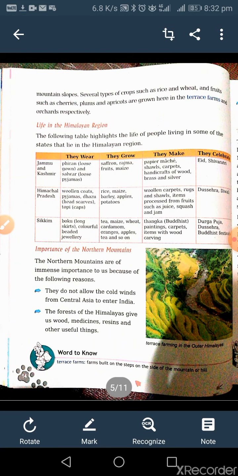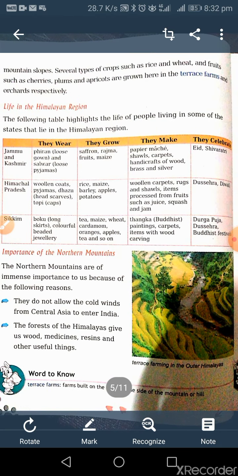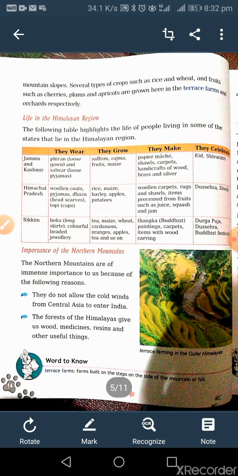Now you will see life in the Himalayan region. The following table highlights the people living in some of the states that lie in the Himalayan region. You will find Jammu and Kashmir in the Greater Himalayas, Himachal Pradesh in the middle, and Sikkim in the outer range. Different types of clothes they wear, different things they grow and make there, and which festivals they celebrate are all given. As we celebrate our main festivals, and in the south you will find different festivals, in this way they also have their different festivals in their areas.